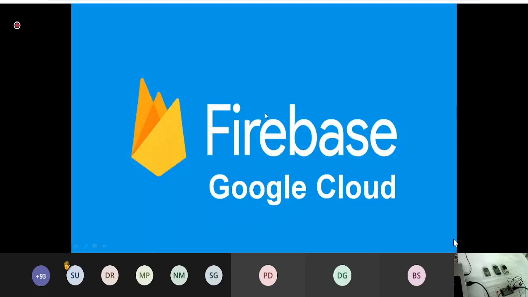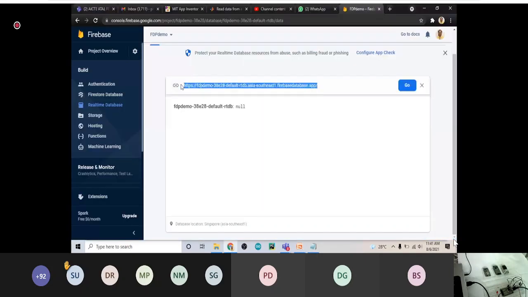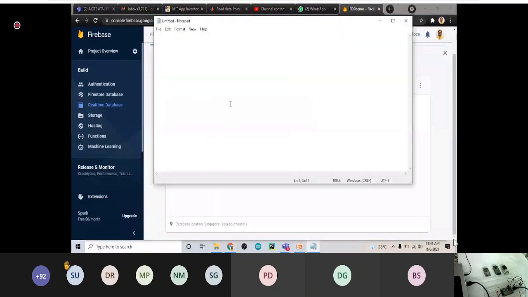And say we have a notepad. I'm copying a few of the parameters that we will need when we design our Android app. Okay. So go to here, and this is the path. You just copy it as it is. This is the path of your database. So copy it and just save it like this. So copy it in your notepad.